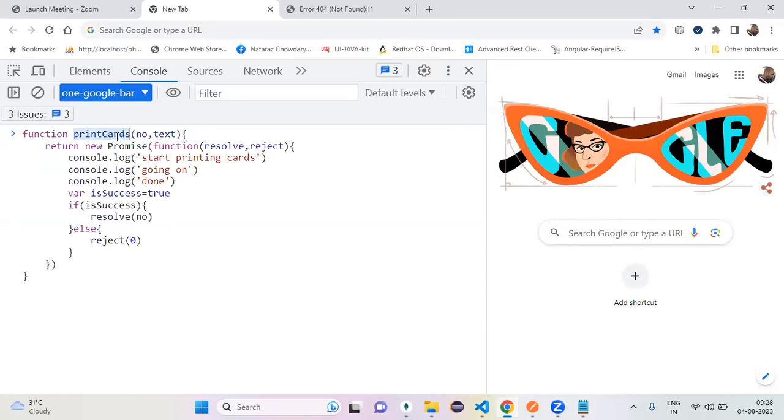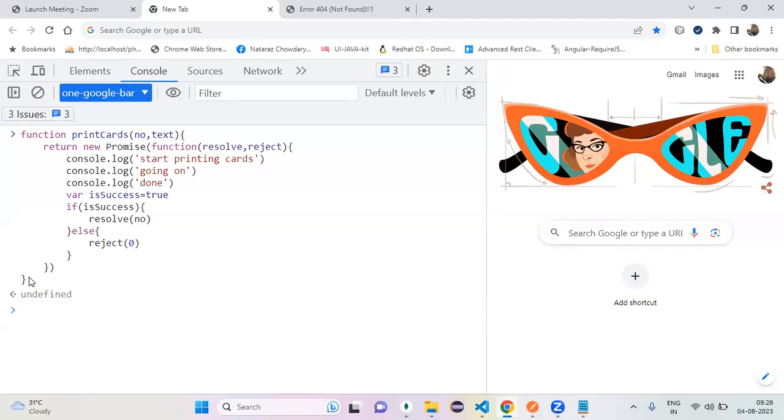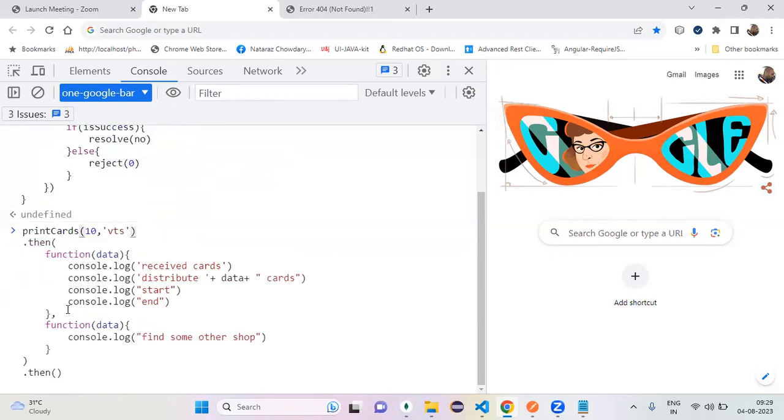This one is with the shop people. The shop people told them, once my cards printing is completed, I'm going to deliver the cards through a promise. So you are looking for a promise only, right? Whenever the college people call this, they handle what? A promise. Got it. Thank you.